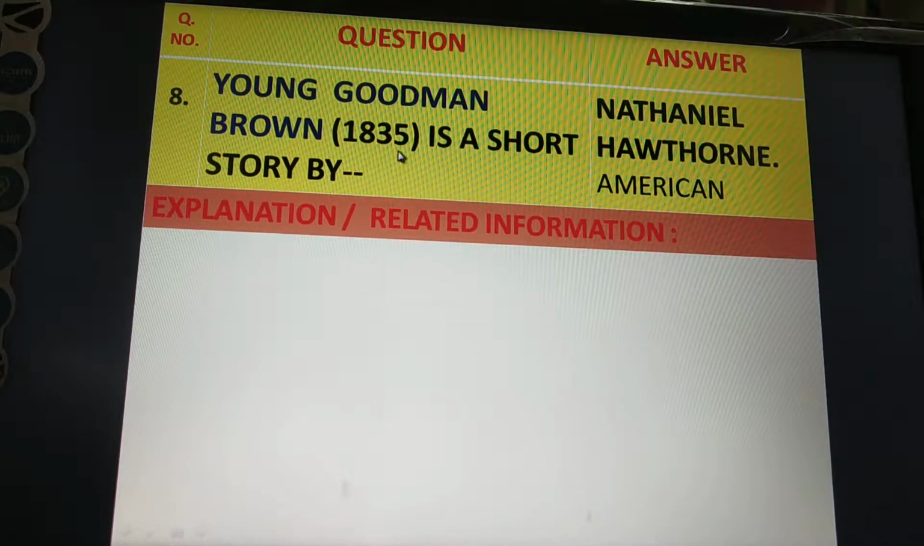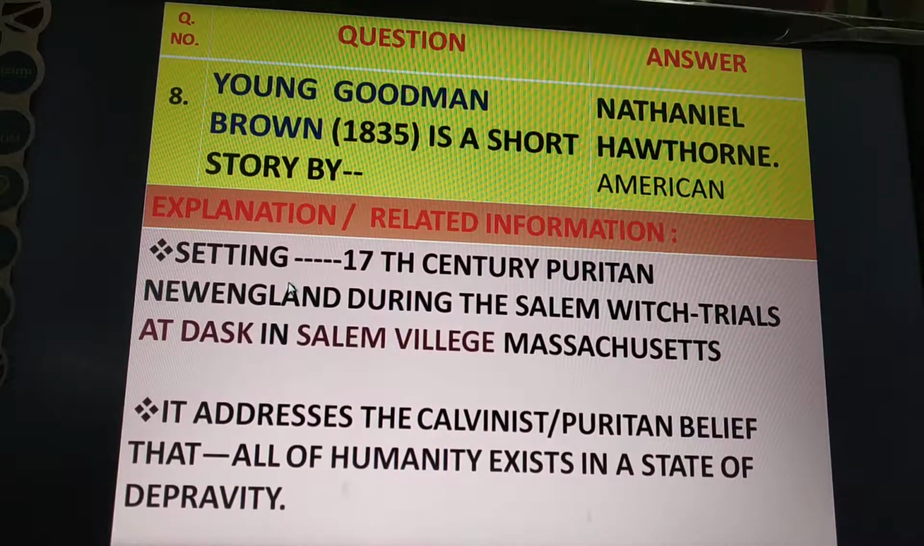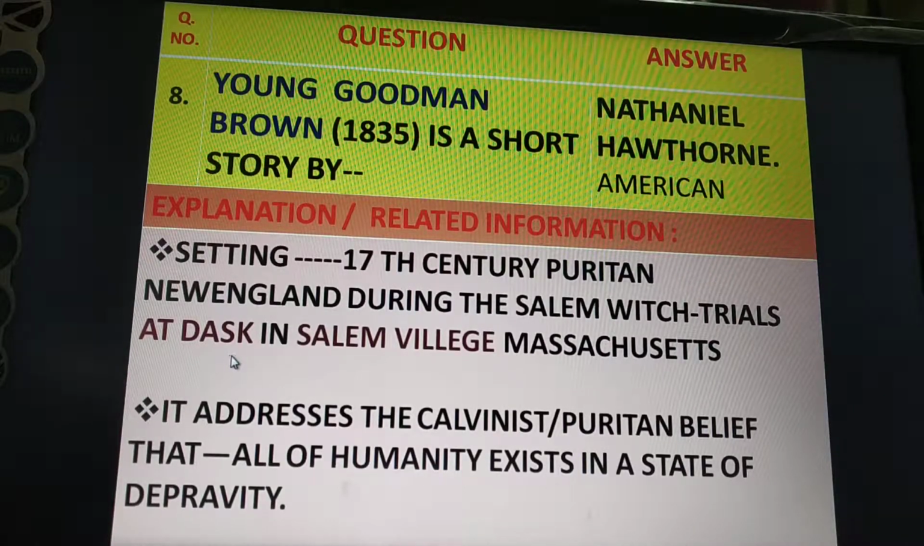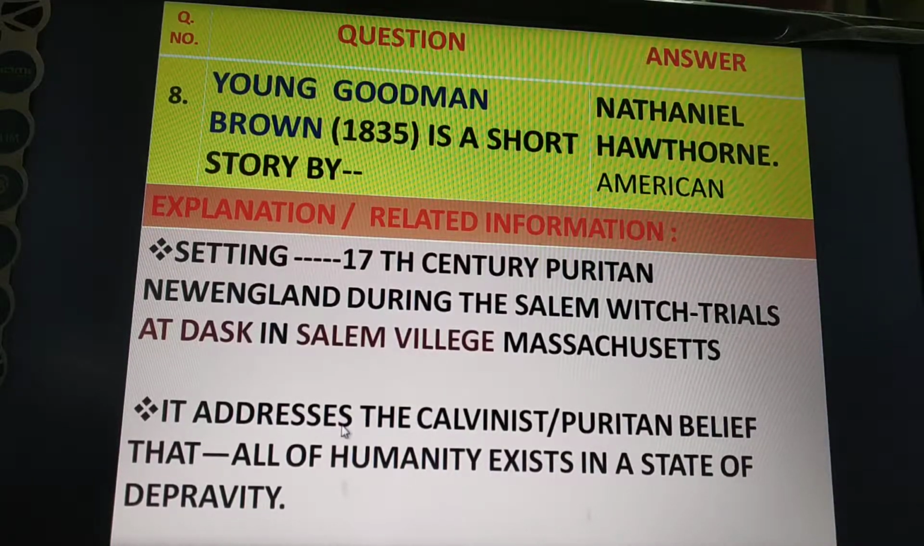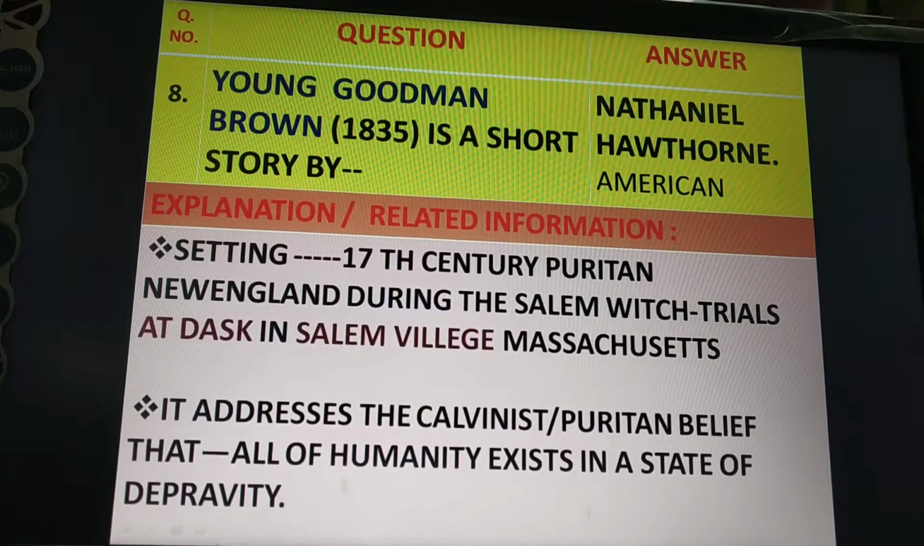Young Goodman Brown. It was published in 1835. It is a short story by Nathaniel Hawthorne. He was an American. The setting of this short story is 17th century Puritan New England during the Salem witch trials at dusk in Salem Village, Massachusetts. This is the total setting with the timing also. It addresses the Calvinist or Puritan belief that all of humanity exists in a state of depravity.